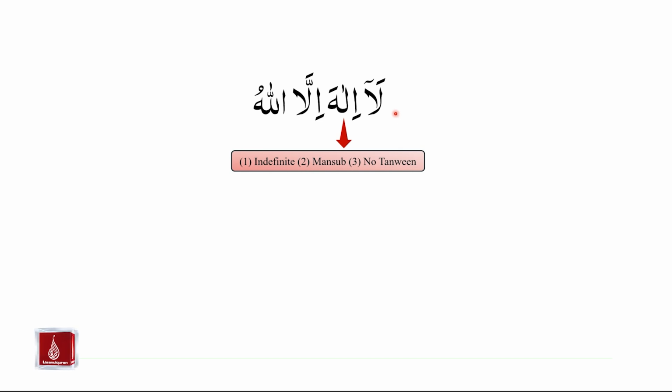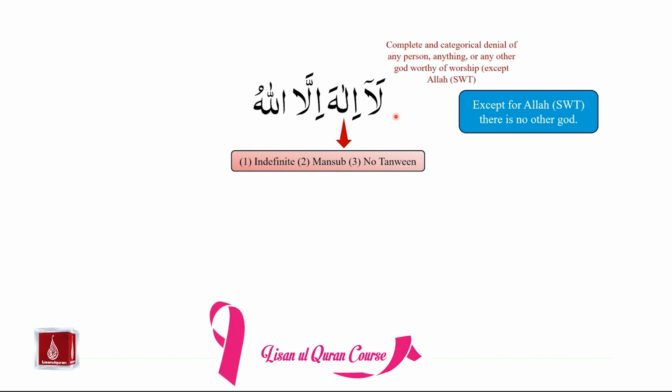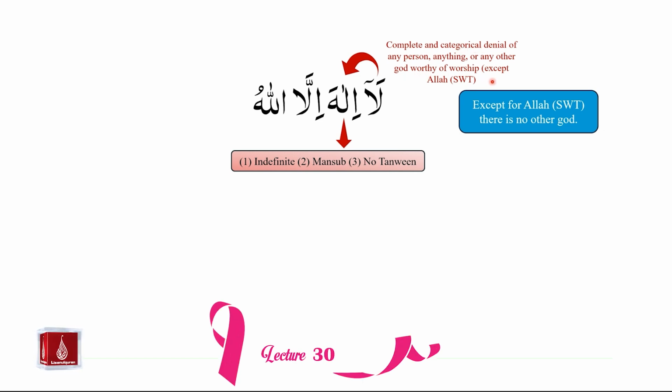La ilaha illallahu can be translated to, except for Allah subhanahu wa ta'ala, there is no other God. Laa-e-Nafi jins is creating the meaning of complete and categorical denial of any person, anything, or any other God worthy of worship except for Allah subhanahu wa ta'ala.